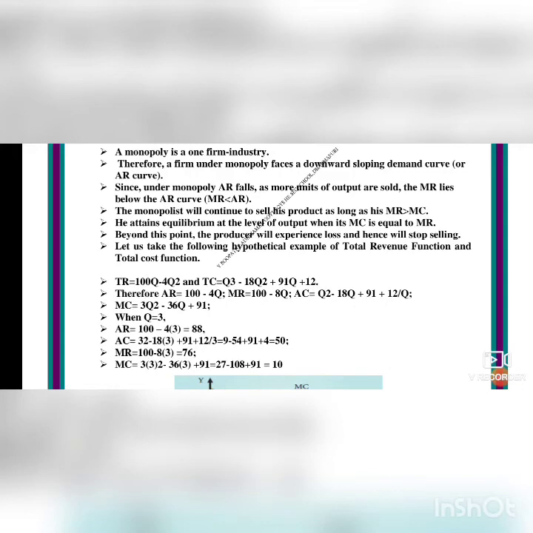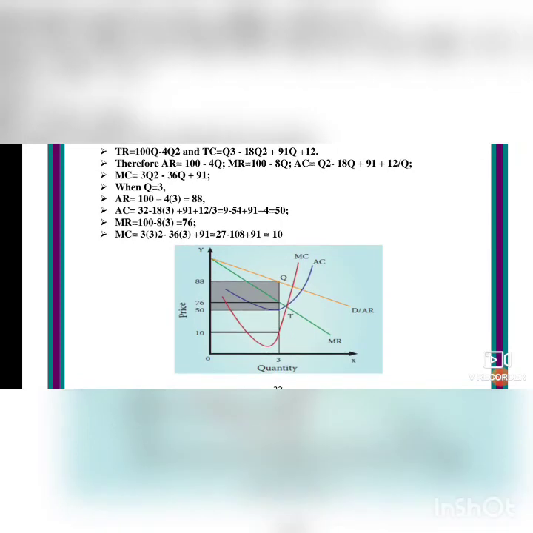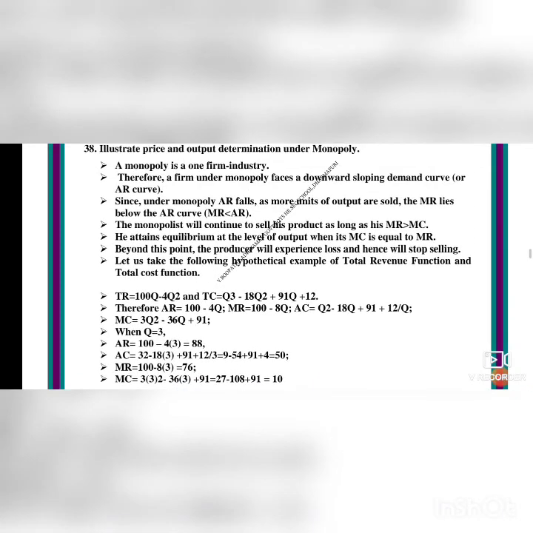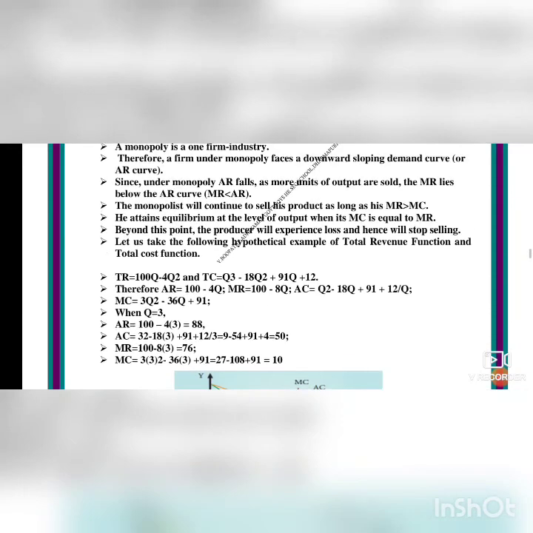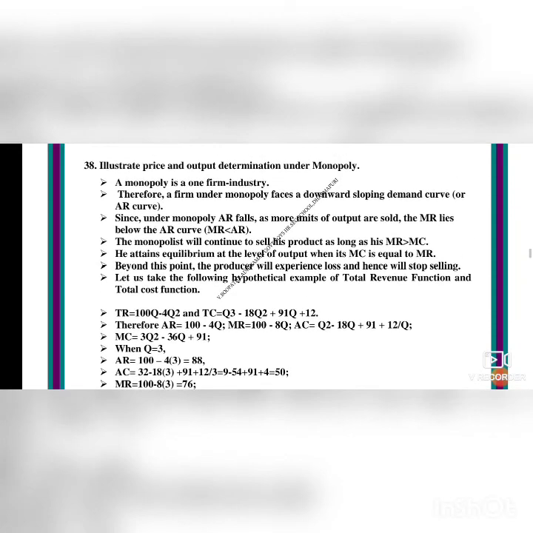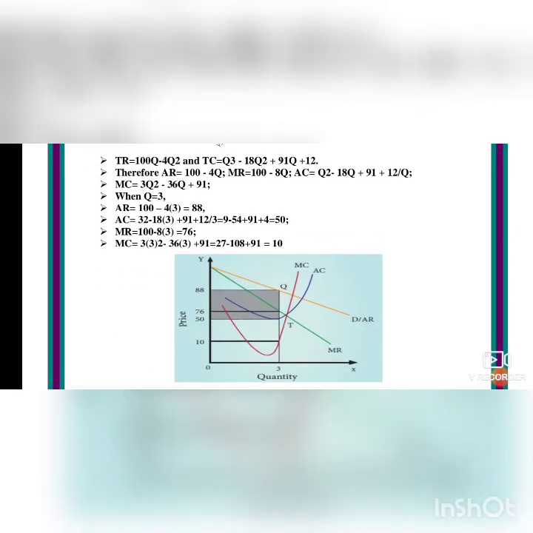This is the calculation for the total revenue function and total cost function. Next we will see the diagram for the total revenue function and cost function. As we explained, you see the diagram. A firm under monopoly faces a downward sloping demand curve, isn't it? I'll show you the diagram. You see the AR and MR curves sloping downward.